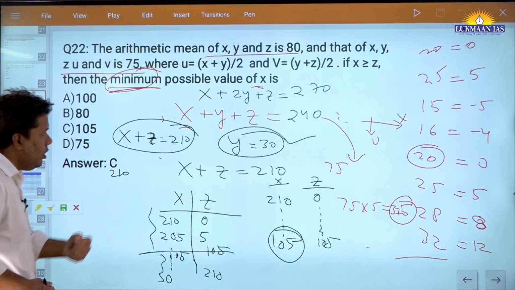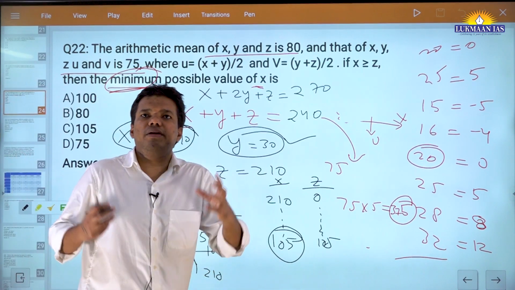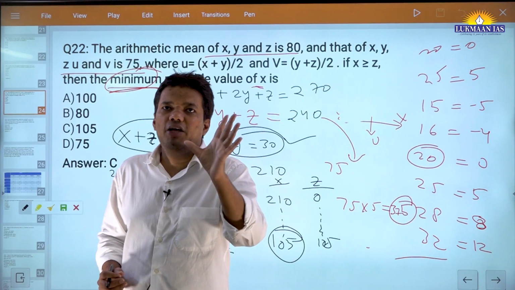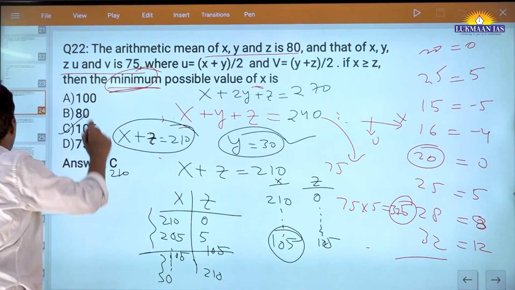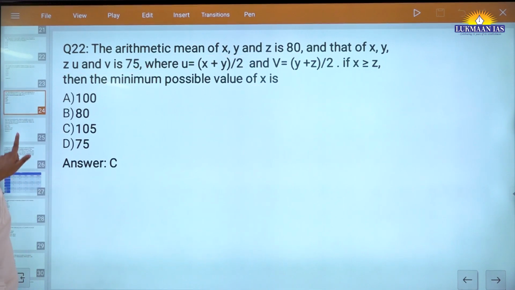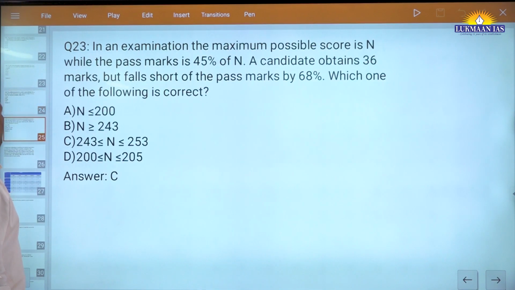But see, when you work on this idea 2-3 times, it will get embedded in your mind, and naturally, within a fraction of a second, you will mark 105 in the examination. Okay. So now let us take one more question.